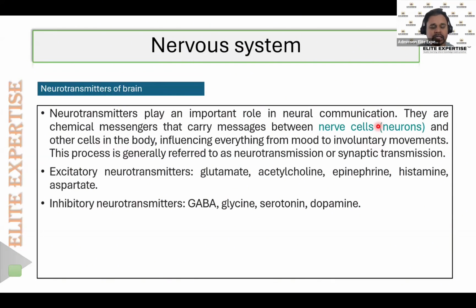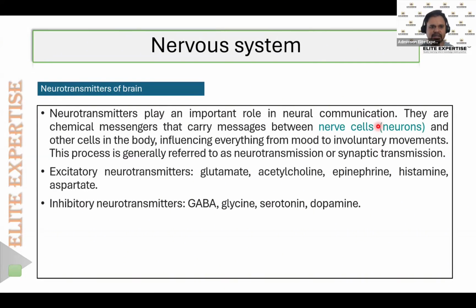Then the next part is we are going to learn about the neurotransmitters of our brain. In our brain, to communicate from one neuron to another neuron, it requires certain chemical messengers, or chemical substances.